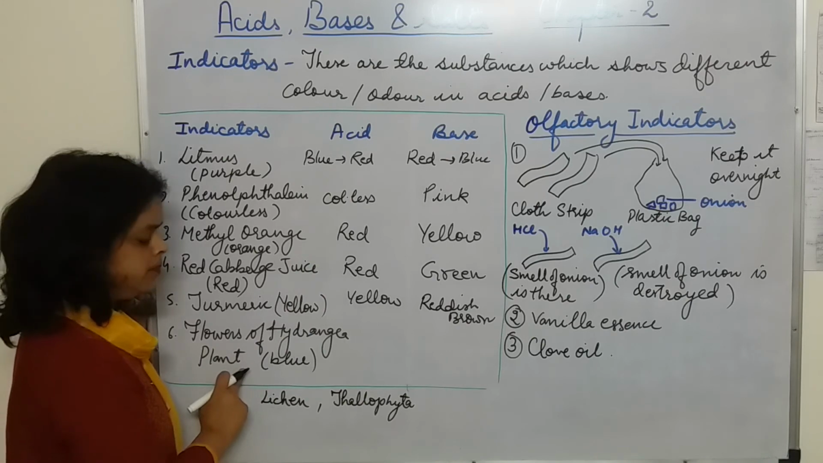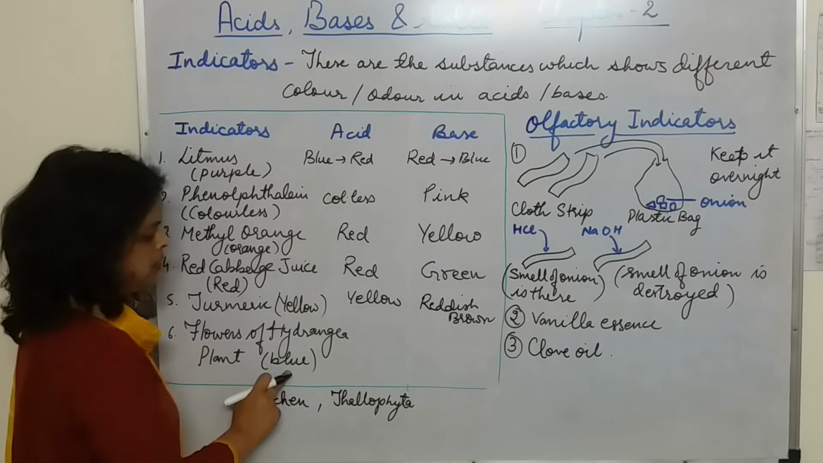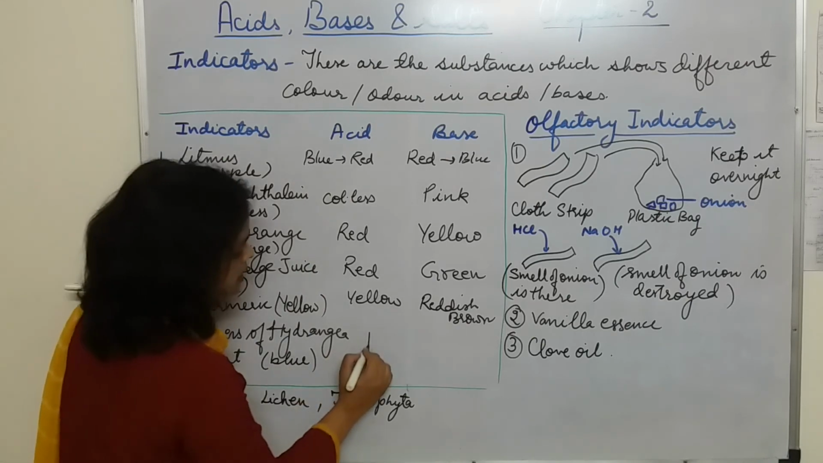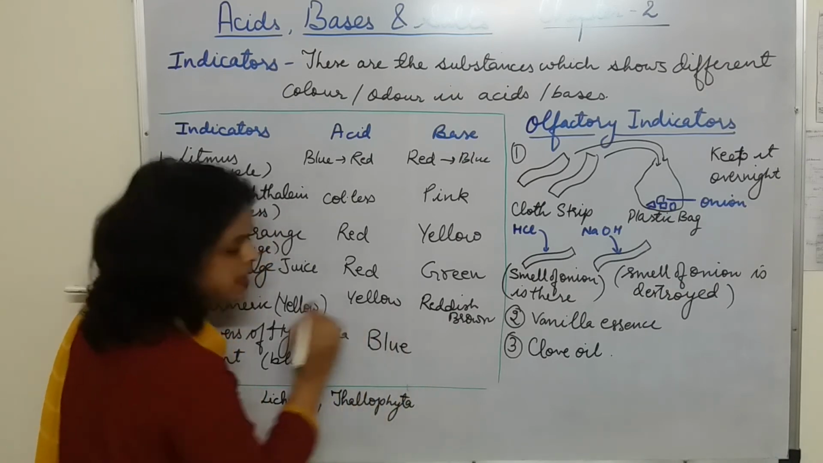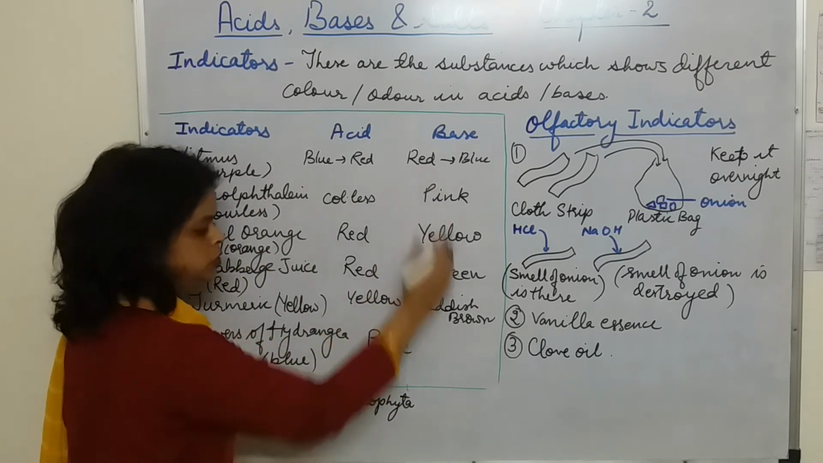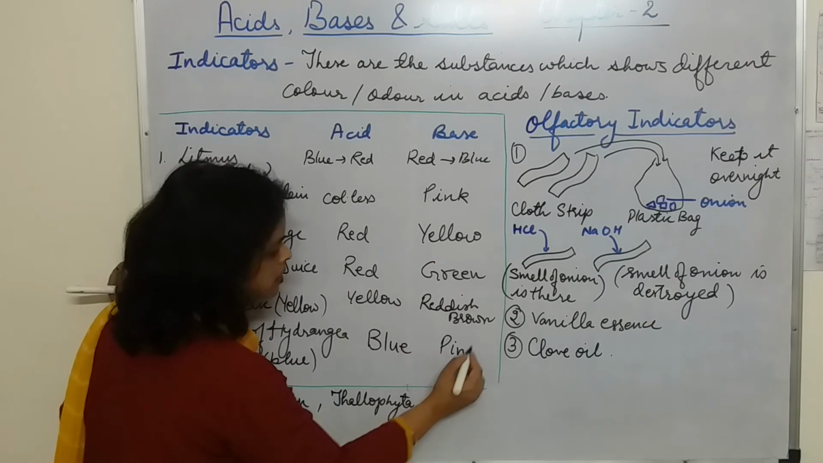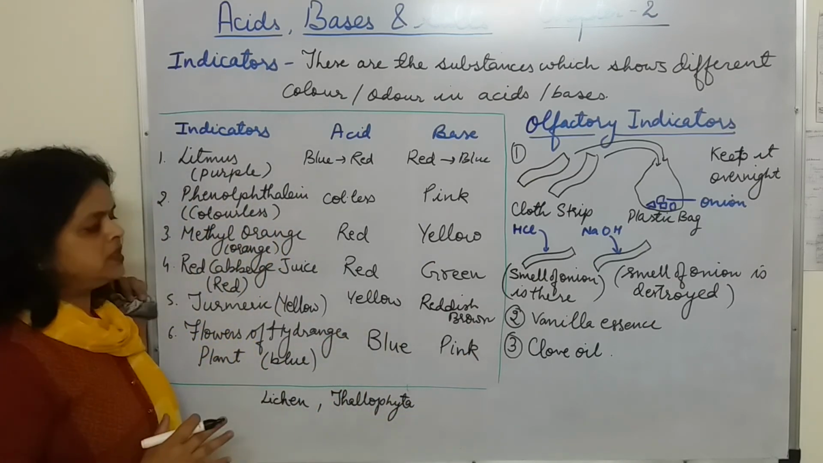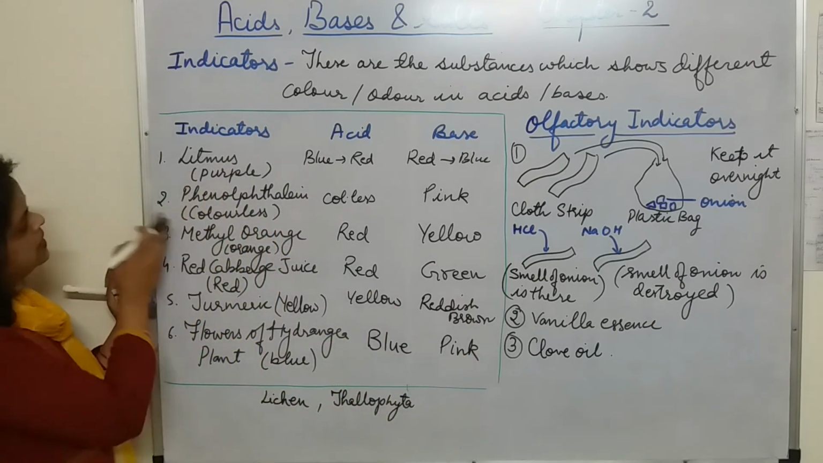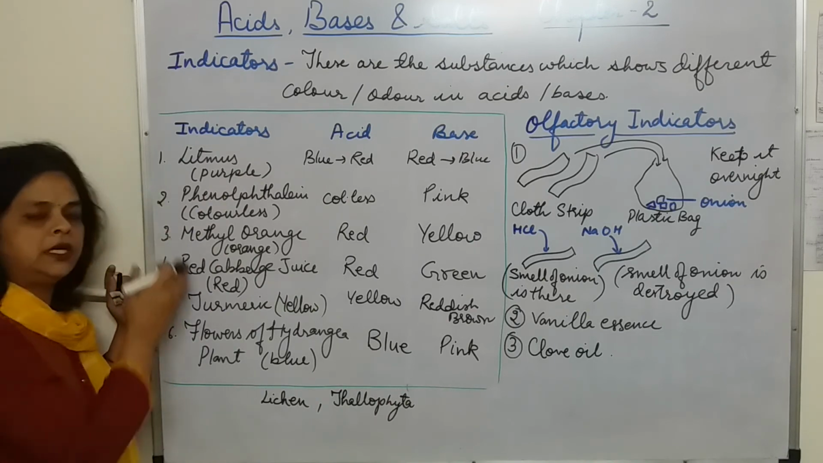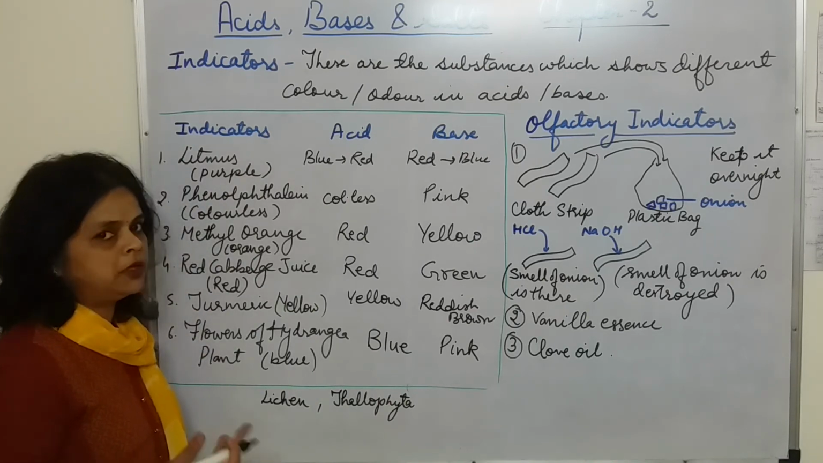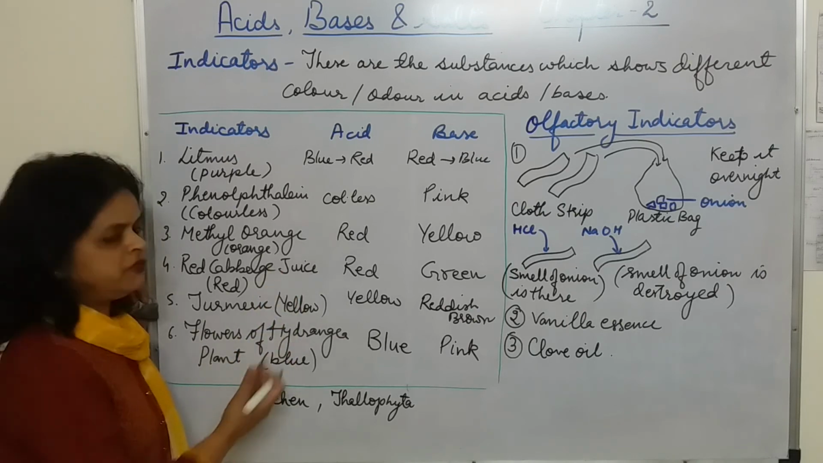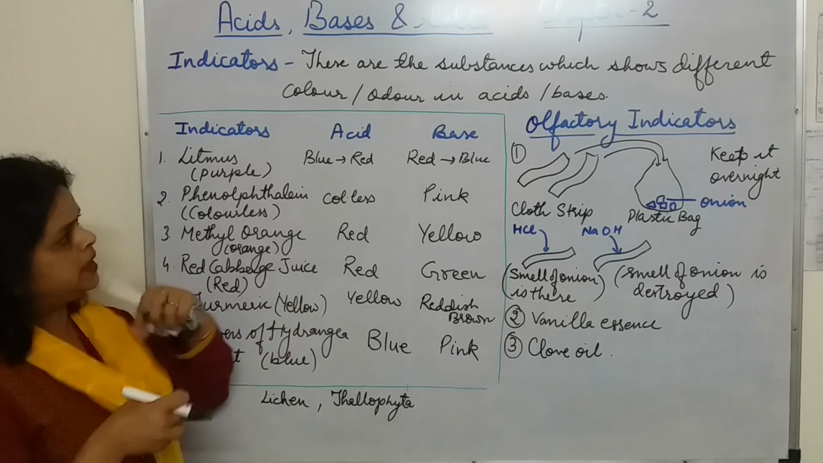Flowers of hydrangea plant are blue in color. So here when we see their color, it is blue in acidic medium, and when it is added to base, it changes to pink. Okay, so here students, some of the indicators like phenolphthalein and methyl orange are called synthetic indicators because they are man-made, and many of them are natural indicators.